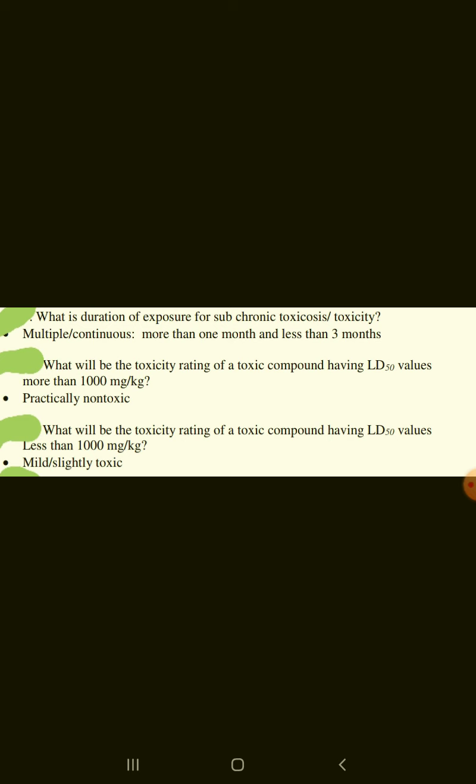What will be the toxicity rating of a compound having LD50 values more than 1000 mg per kg? Practically non-toxic. What will be the toxicity rating of a compound having LD50 values less than 1000 mg per kg? Mild or slightly toxic.